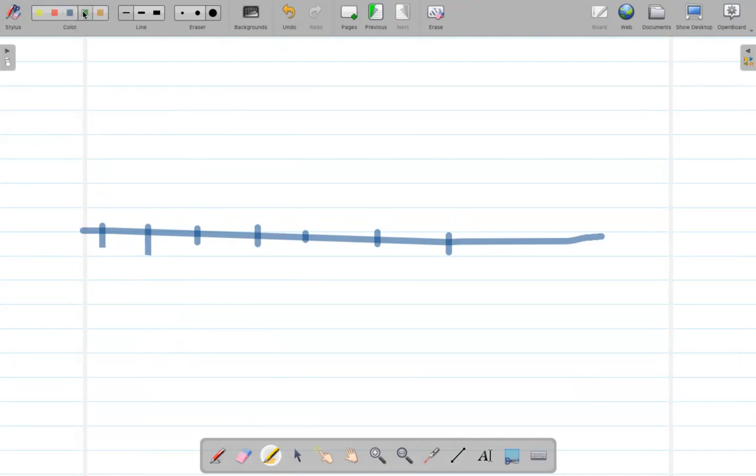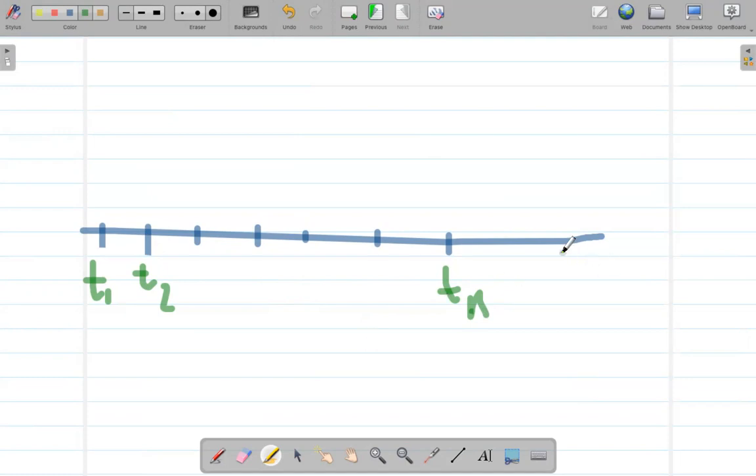If it is a sequence like this, then this could be T1, T2, and this could be, suppose, Tn, and so on.